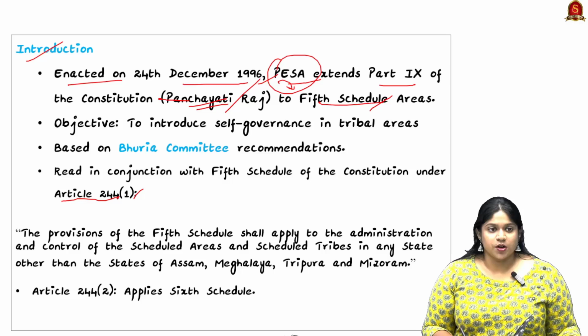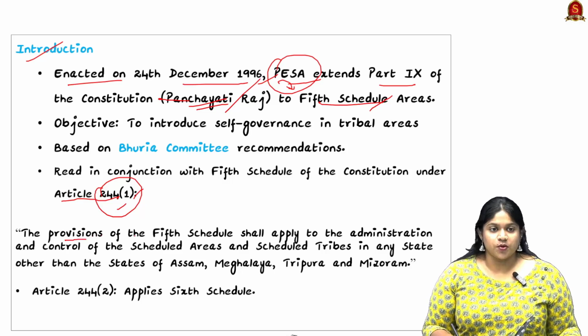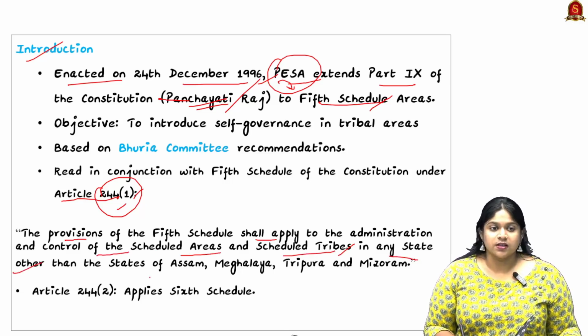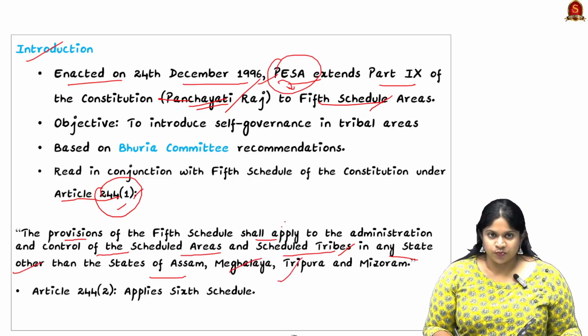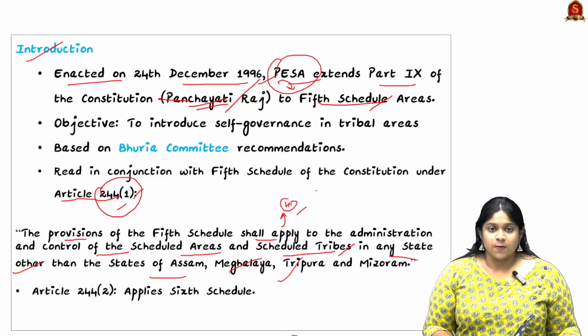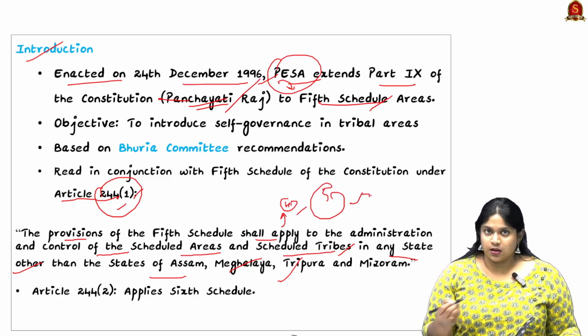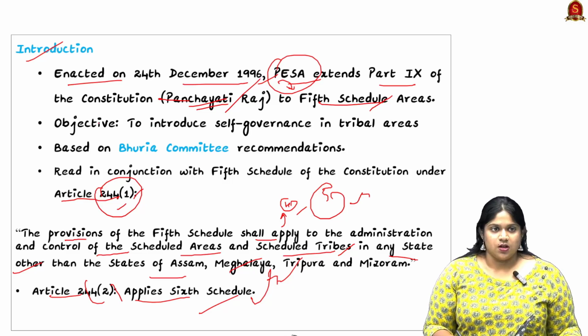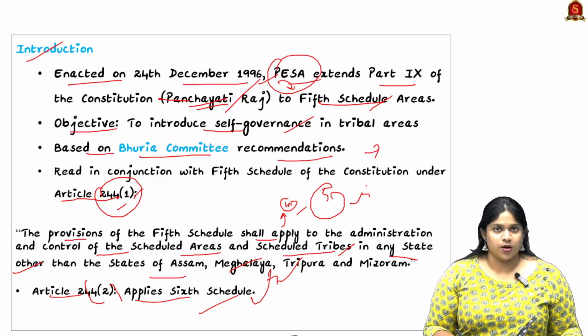The 5th Schedule comes under Article 244 clause 1, stating that the provisions of the 5th Schedule shall apply to the administration and control of scheduled areas and scheduled tribes in any state other than the states of Assam, Meghalaya, Tripura and Mizoram. So exempting these 4 states, the 5th Schedule comprises the other states. And Article 244 clause 2 applies to the 6th Schedule, which includes these states. The objective is to introduce self-governance in tribal areas, based on the Bhuria Committee recommendations. So look into the various committees for polity references.